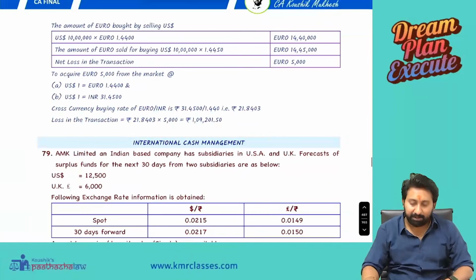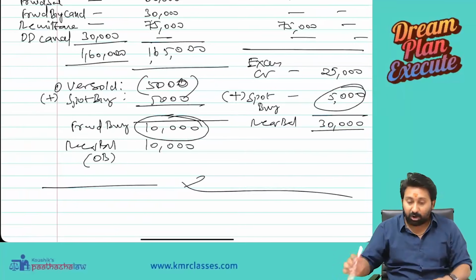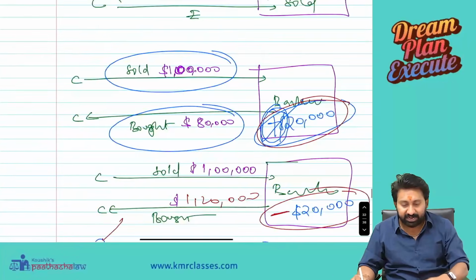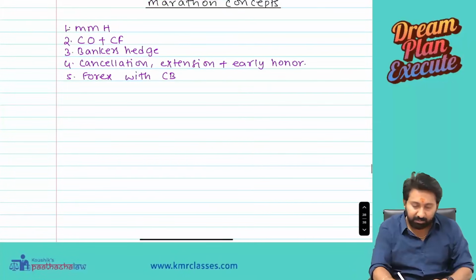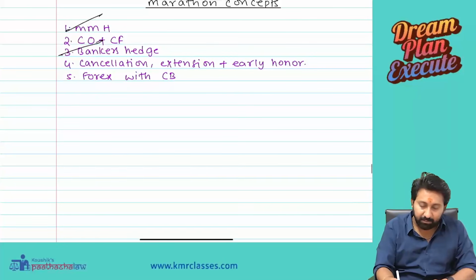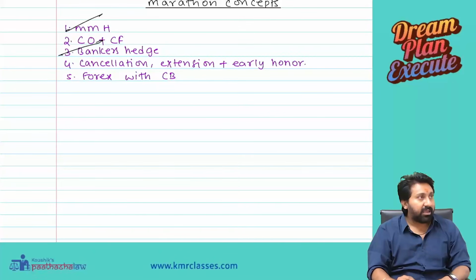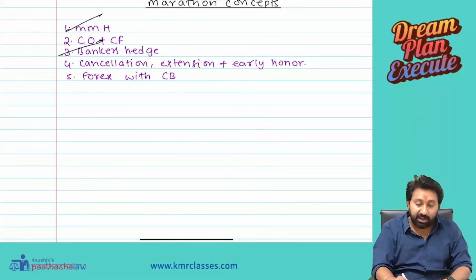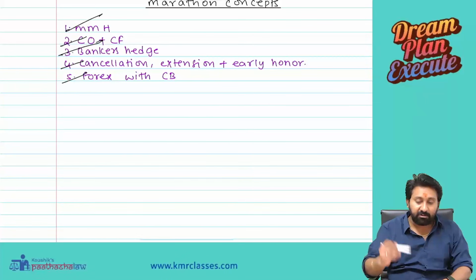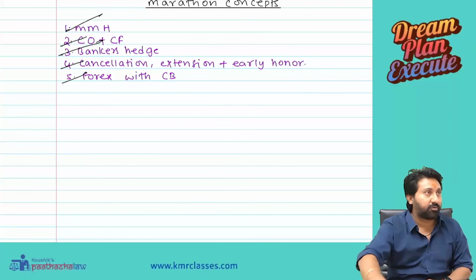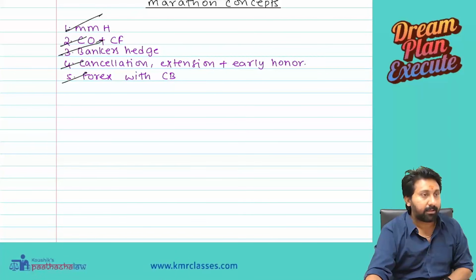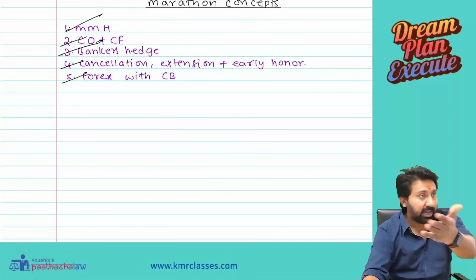With this, we completed so many concepts inside one single area. Money market hedge is over, bankers hedge is over, like exchange position and cash position; all these are completed. The next part I am going to start is forex cancellation, extensions and early honors. Once that is completed, forex with capital budgeting, then we'll go to currency options and currency futures. So this is one part of the video. Another part also will come.